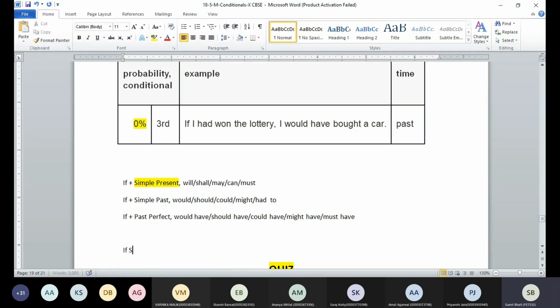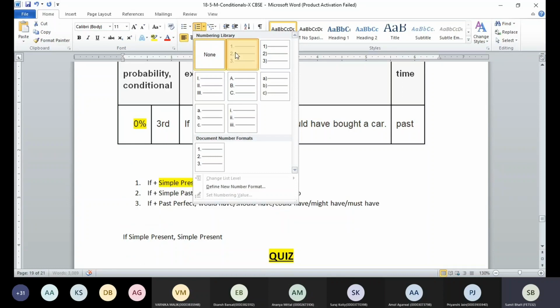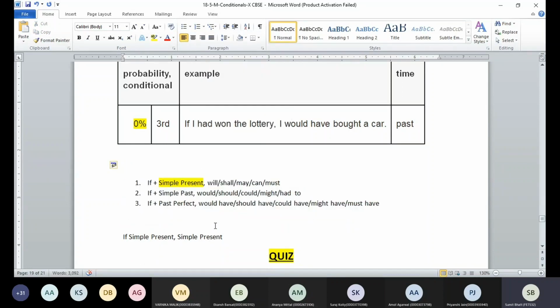Getting better? If you have if plus simple present, and we are not referring to the first conditional, which other tense are we going to use on the other side? Simple present only. So which conditional do we have here? Zero conditional. So remember these things because they can be part of the exam. Like here we say zero.